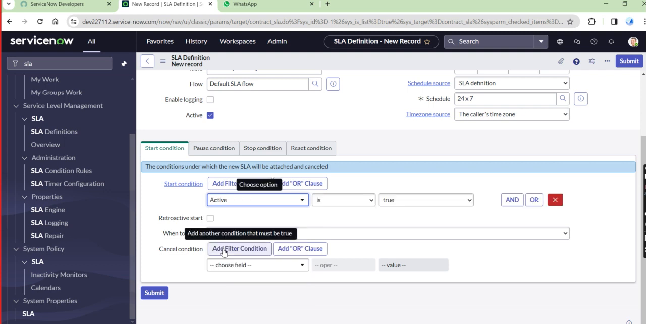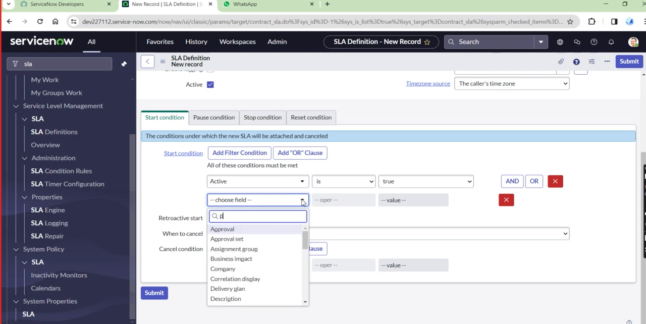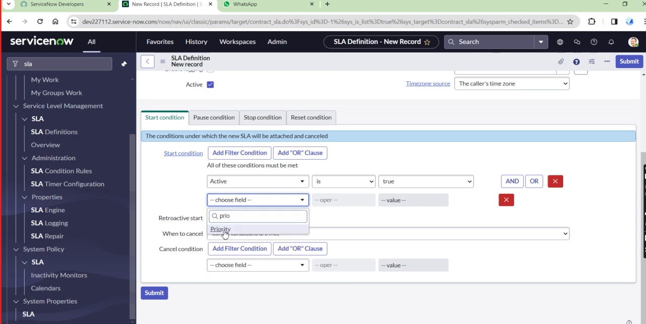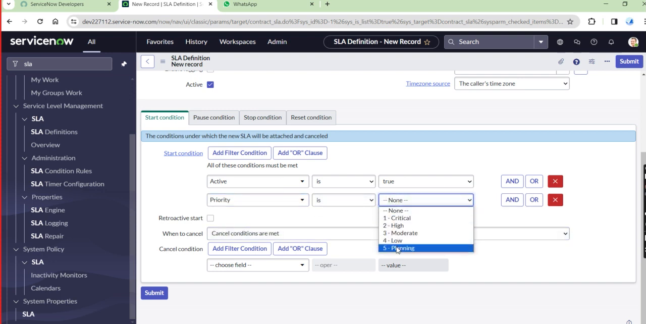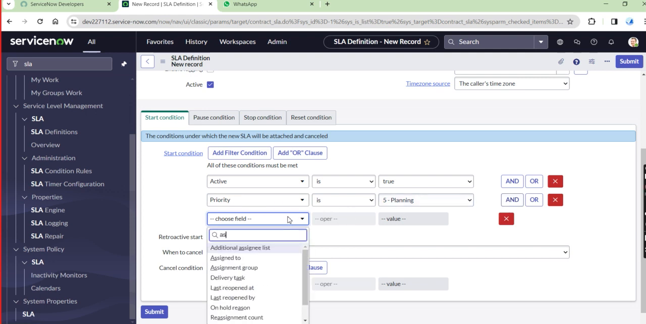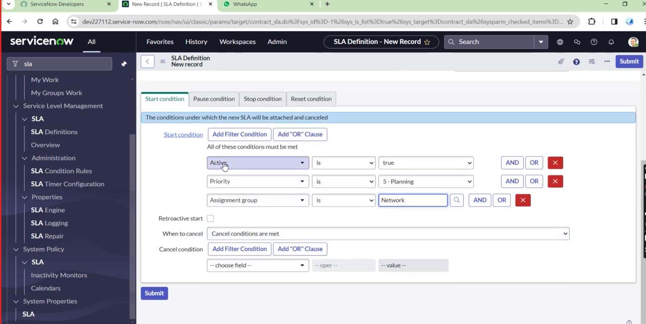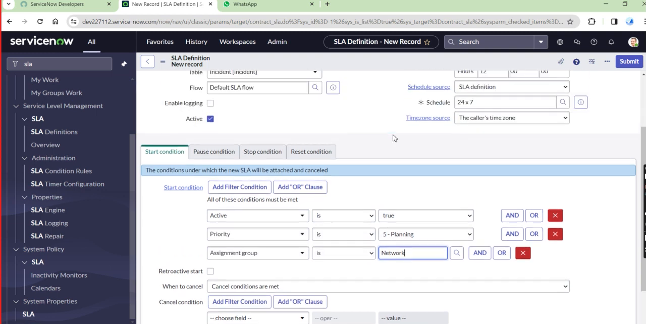The conditions are there already. Active is true, and priority is 5. Another condition will also be added here, that is the assignment group is only network. So when these three conditions are met, then only run this SLA.